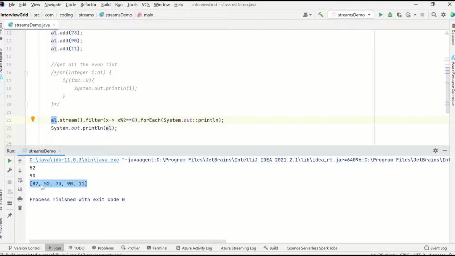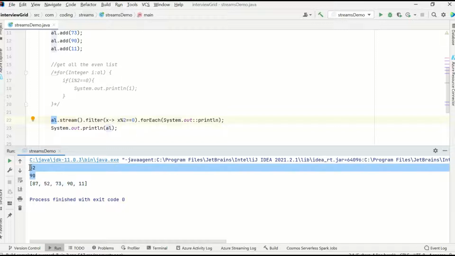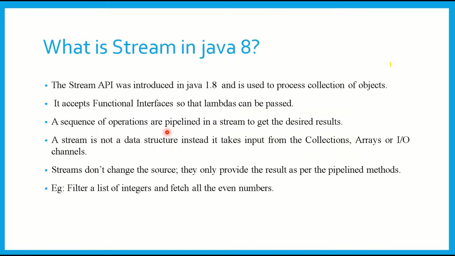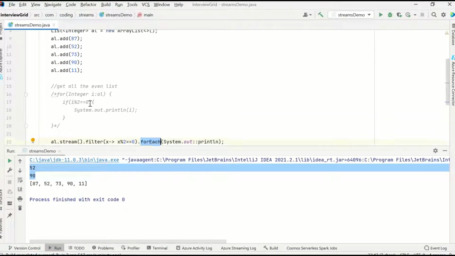The source remains unaltered. Now what if you want to collect this result? There is another terminal operation called collect, and you can collect that to another list. I'll explain that further. Now, streams don't change the source. Very important point. They only provide the result as per the pipeline methods. For example, filter a list of integers and fetch. If asked for an example, you can give the same example to the interviewer.